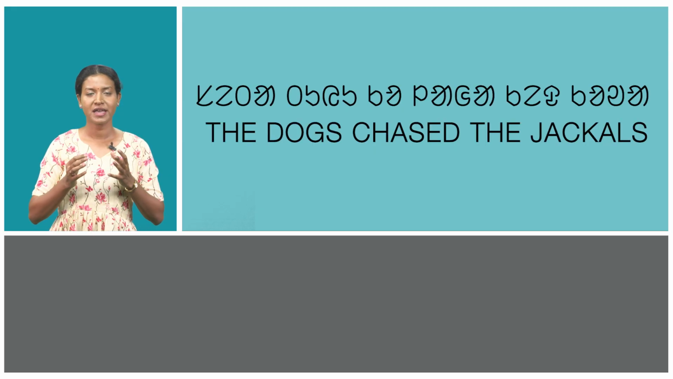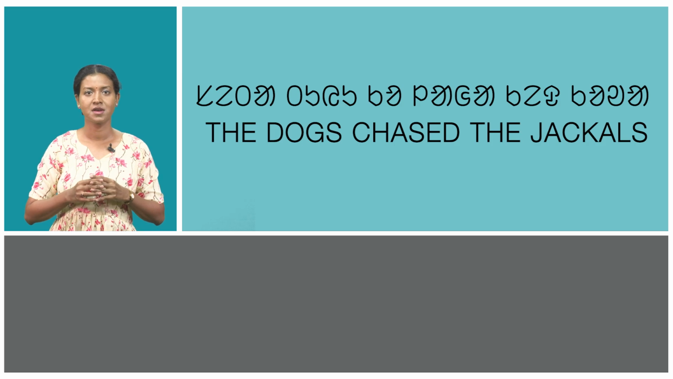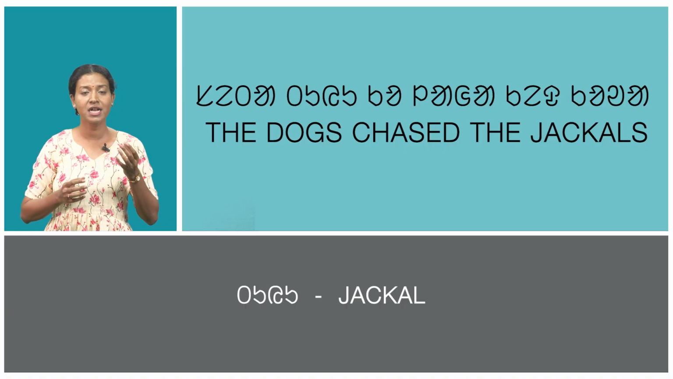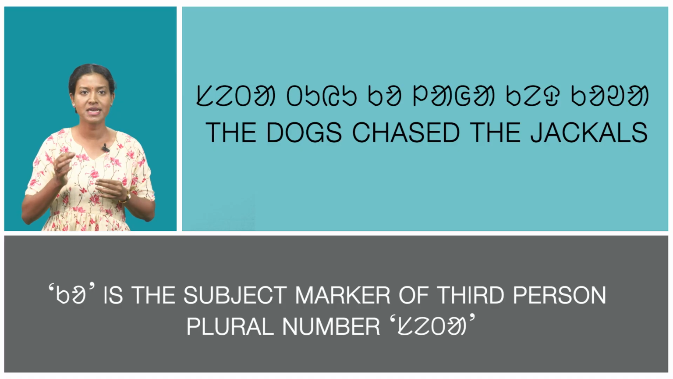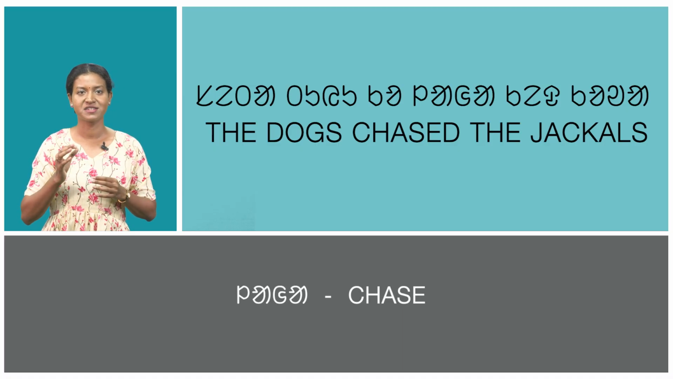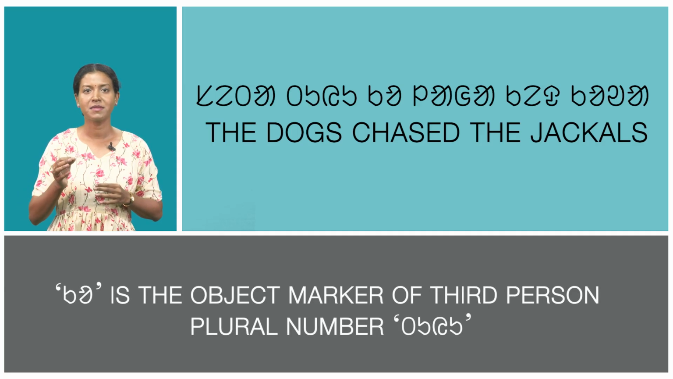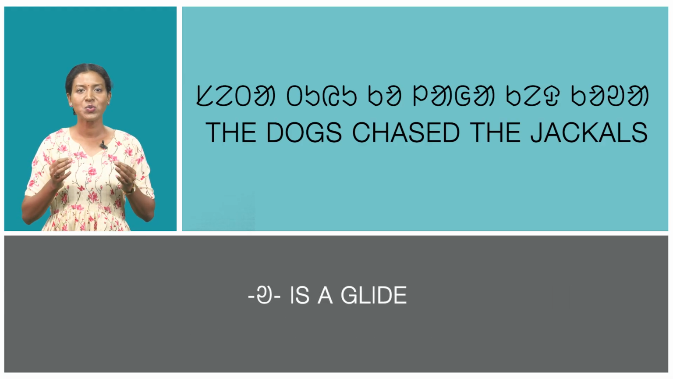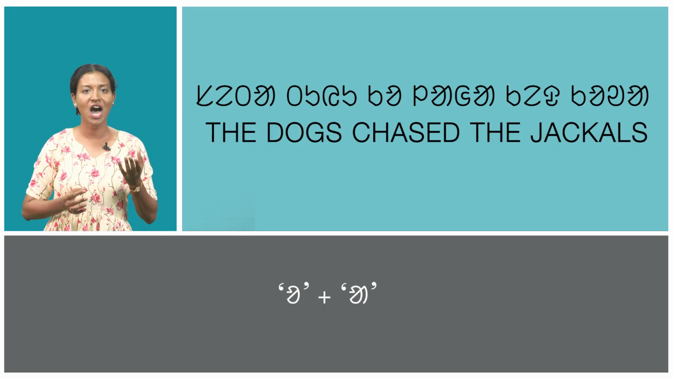In the third sentence, Seta tuyu ko laga kekua, which means the dog chased the jackals. Here, Seta means dog, tuyu means jackal, ko is the subject marker of third person plural number Seta. Laga means chased. Ked is the past indefinite tense marker. Ko is the object marker of third person plural number tuyu. W is a glide which appears for combining two vowels o plus a.